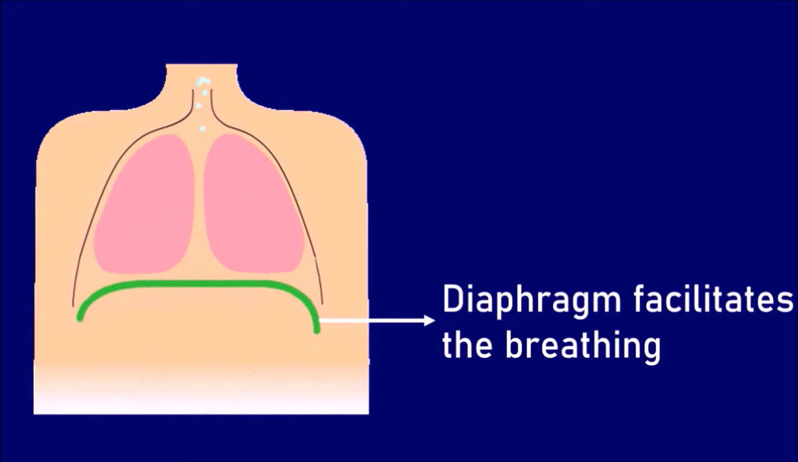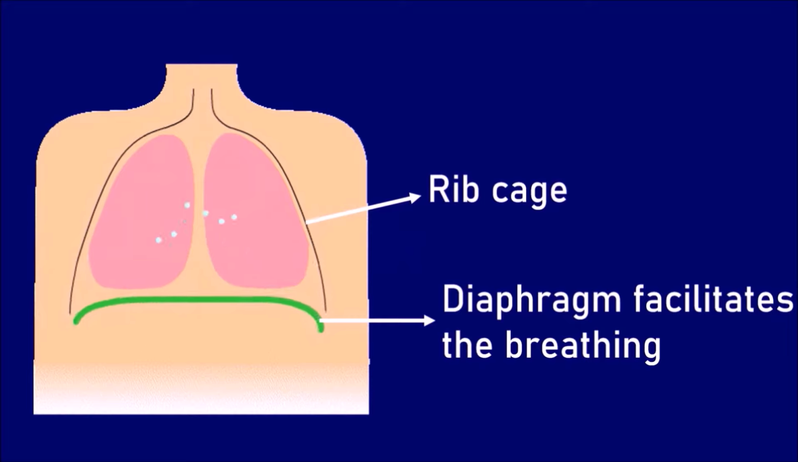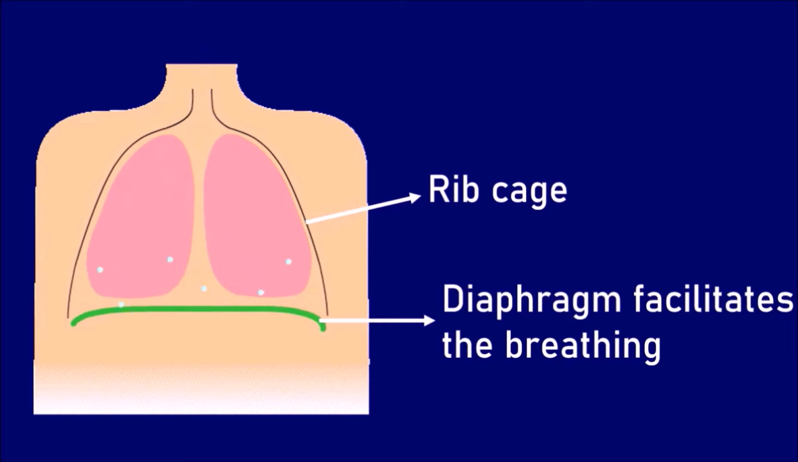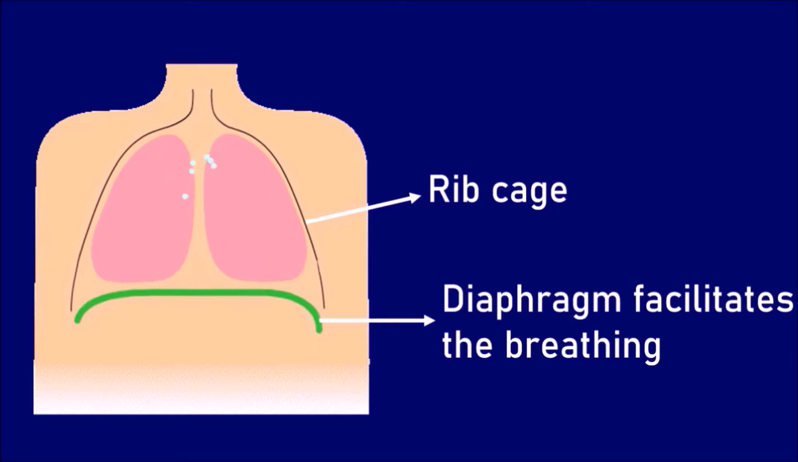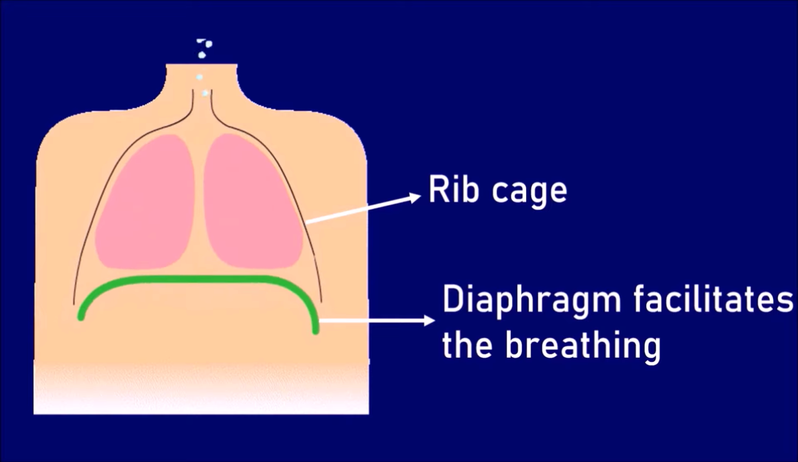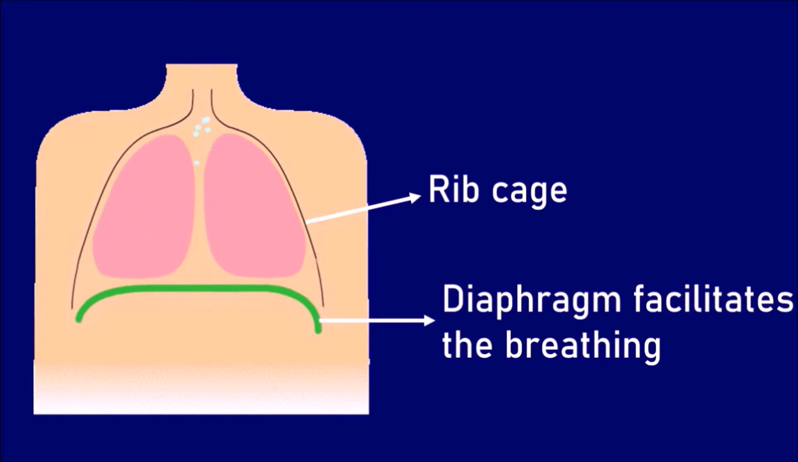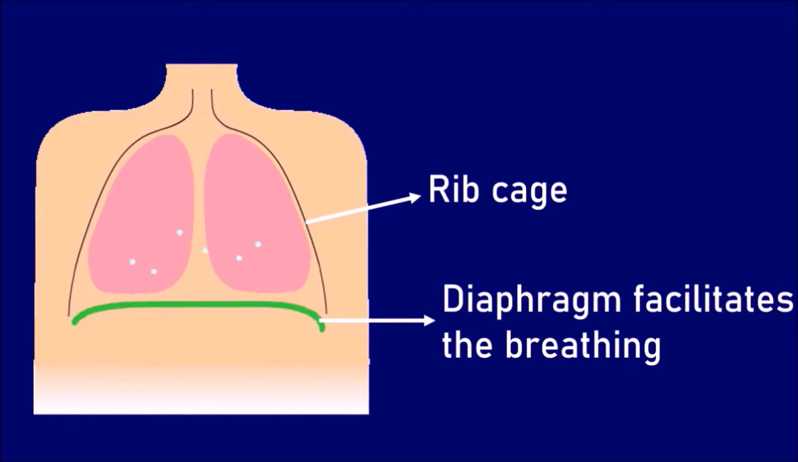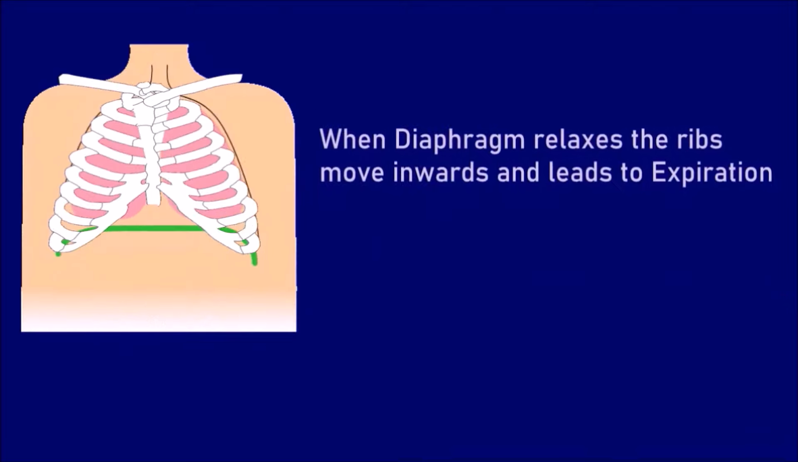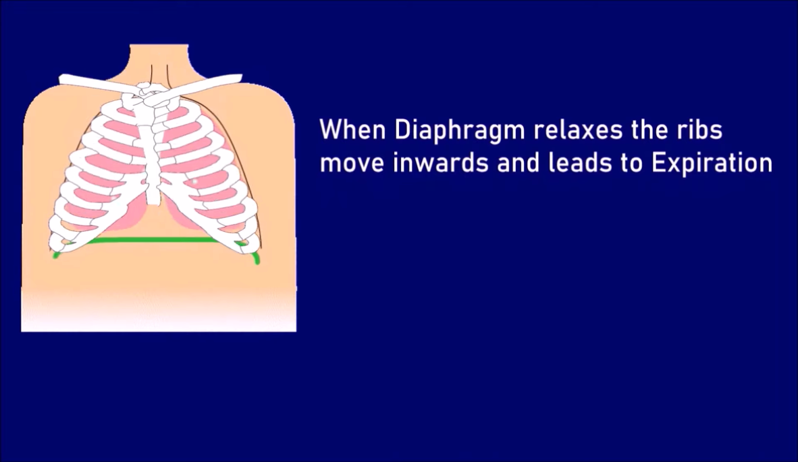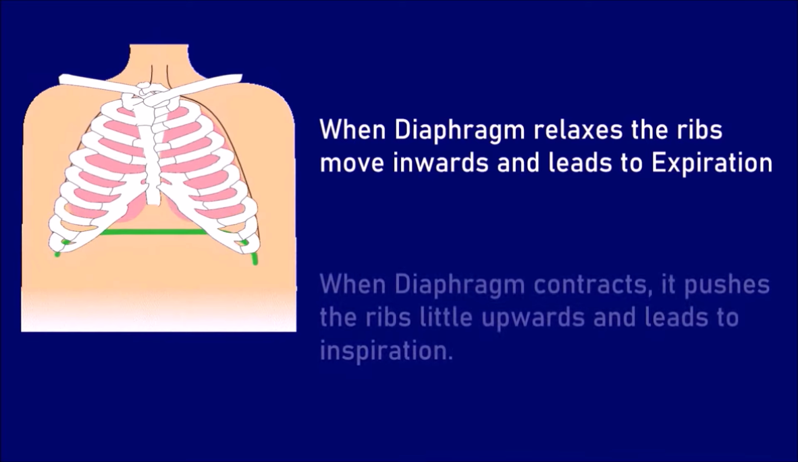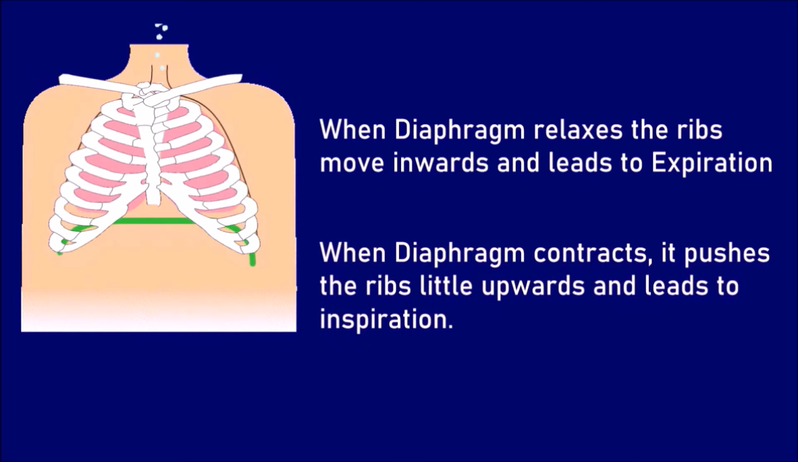Here you can also observe the movement of the rib cage facilitating breathing. Let us see how it is possible. The ribs are attached at an angle and also attached to the diaphragm with tendons. When the diaphragm relaxes, the ribs move inwards and lead to expiration. Whereas when the diaphragm contracts, it pushes the ribs a little upwards and leads to inspiration.